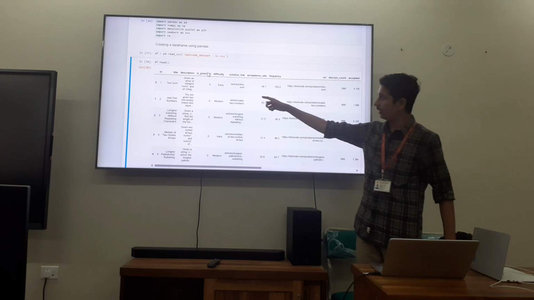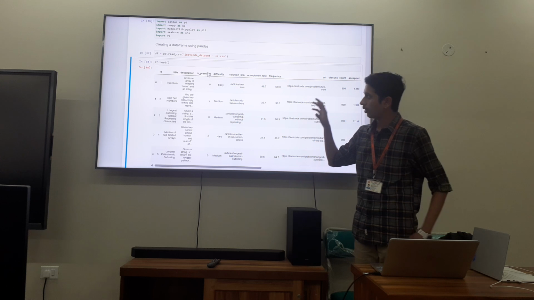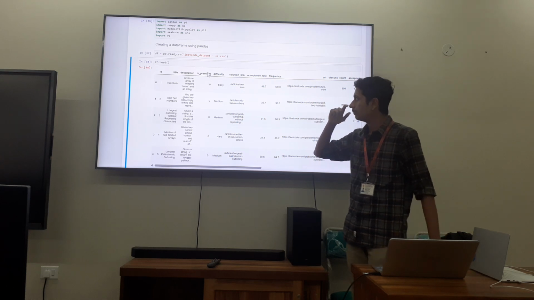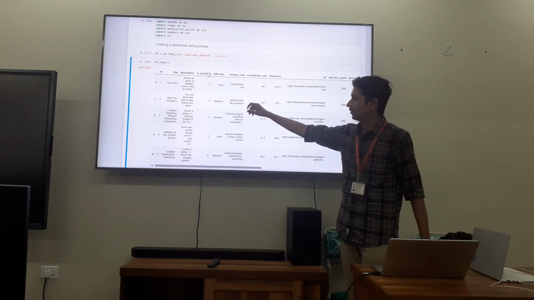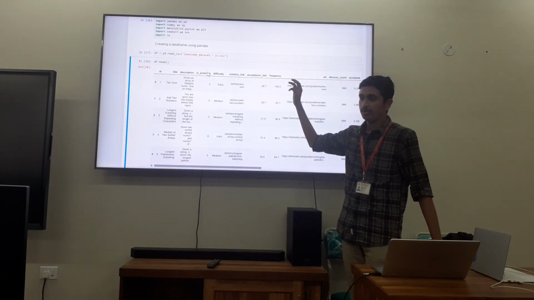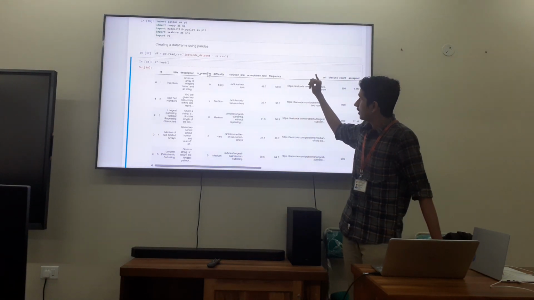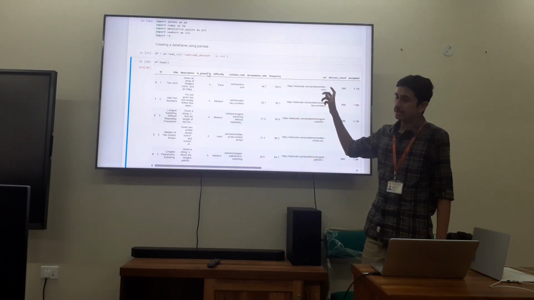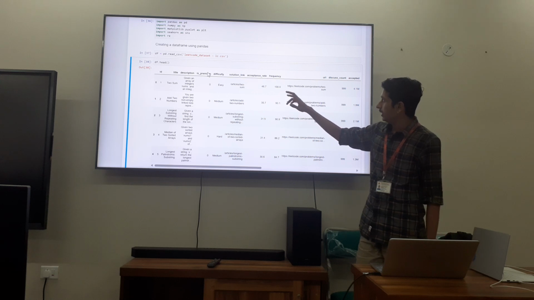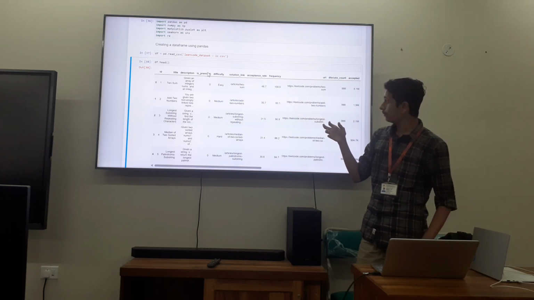It has got title. Title gives the heading of the problem. Description is the overall problem statement of that particular problem. Is premium tells if the problem is premium content or not. Difficulty column has got 3 levels: easy, medium, and hard. Then the solution and the URL give the links for the solution and the problem respectively. The acceptance rate gives the average acceptance of that particular problem.